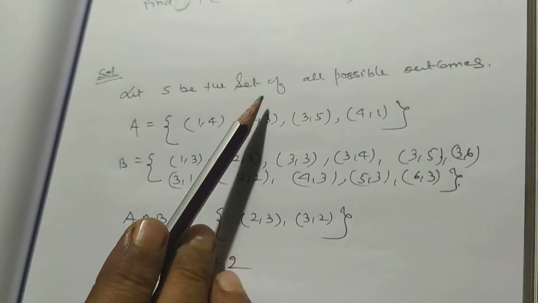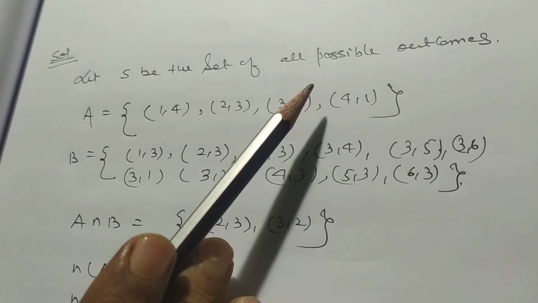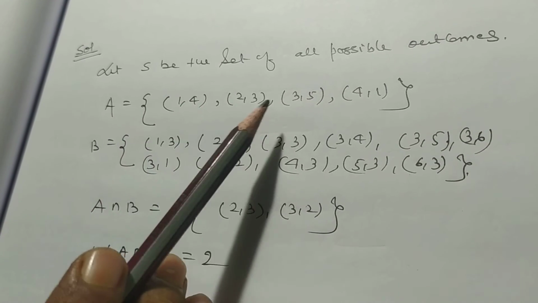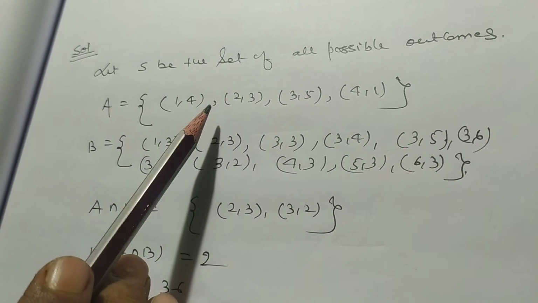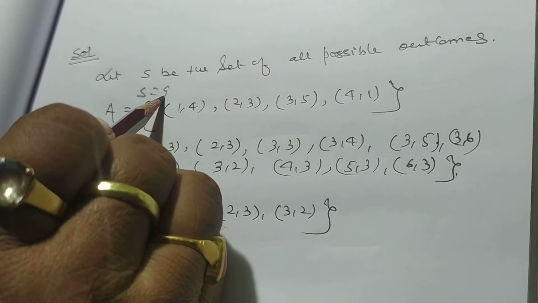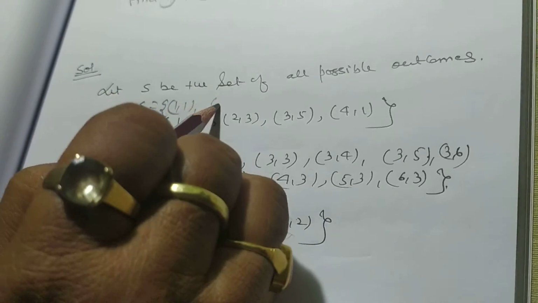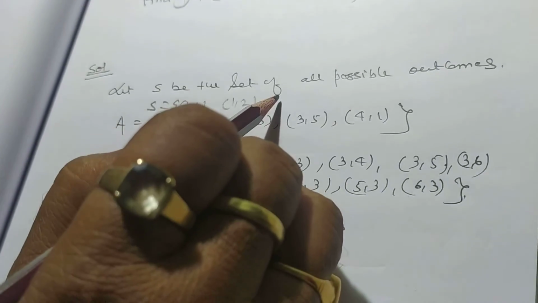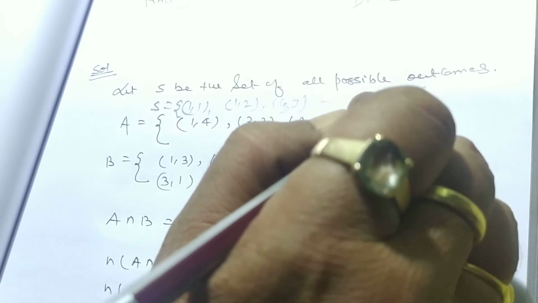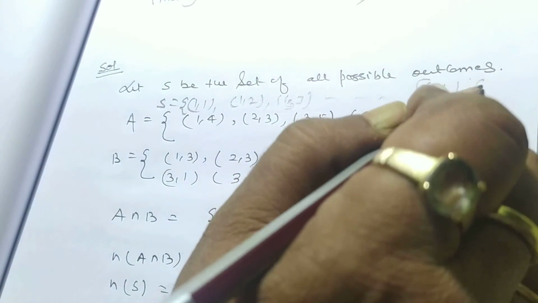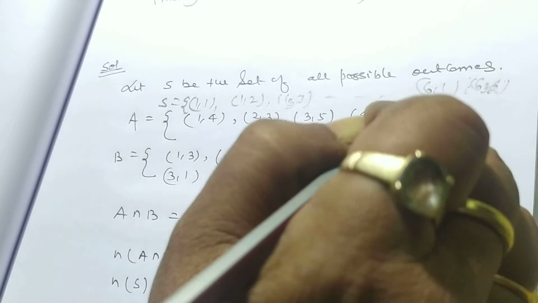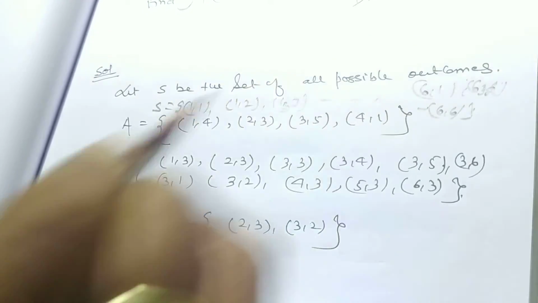Let S be the set of all possible outcomes. In the sample space S, how many ordered pairs will be there? There will be 36 ordered pairs. We will get this type of ordered pairs: 1 1, 1 2, 1 3, and so on, 6 1, 6 2, up to 6 6.